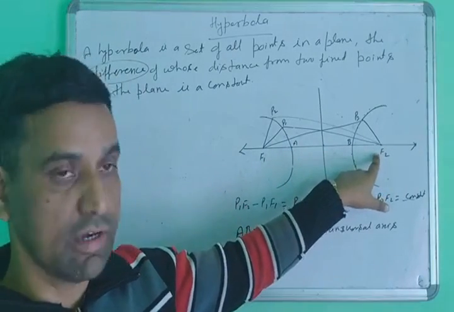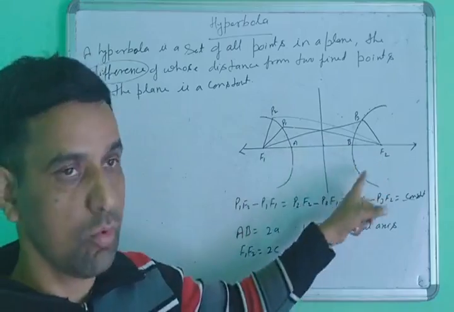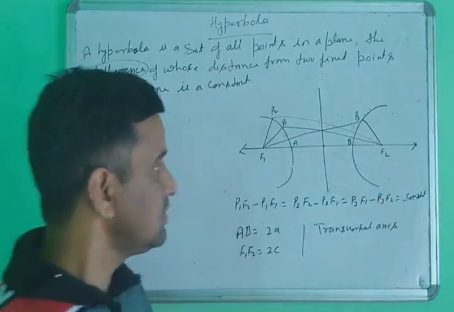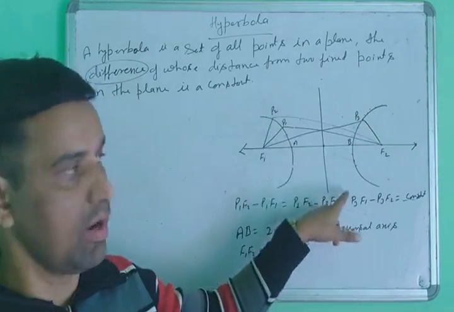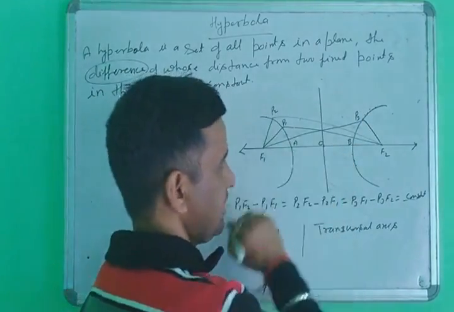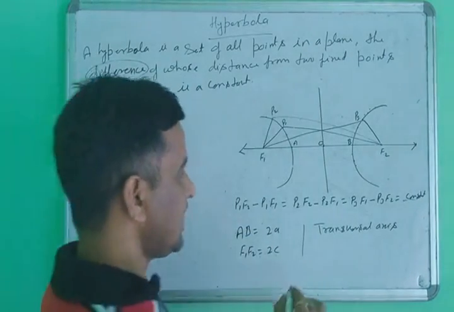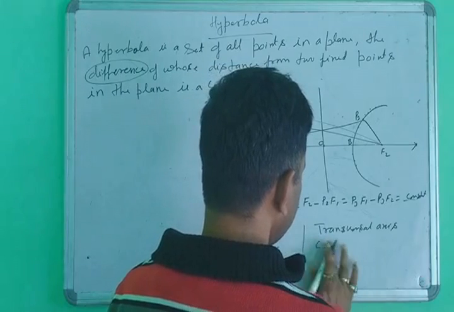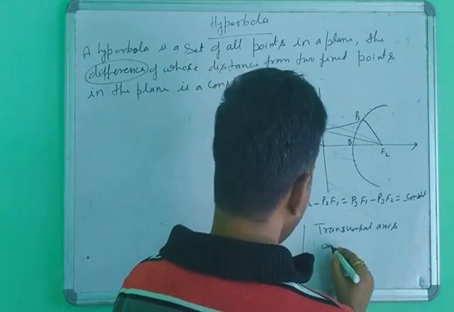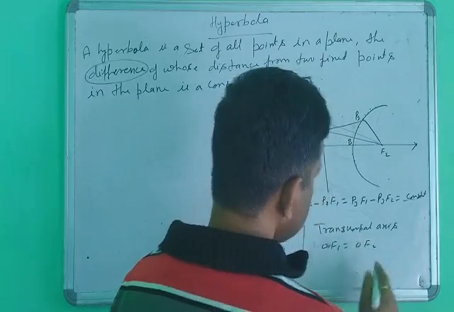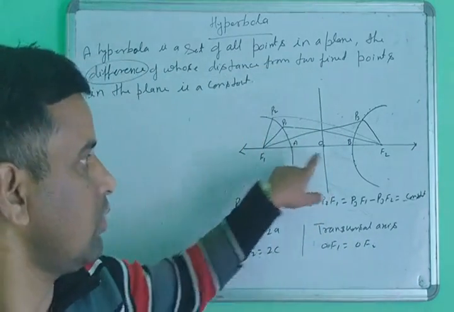Now the second thing: the midpoint of the two foci points is called the center point of the hyperbola. This is the center of the hyperbola, called the O point. What is the center point? O is the center, and OF1 is equal to OF2.